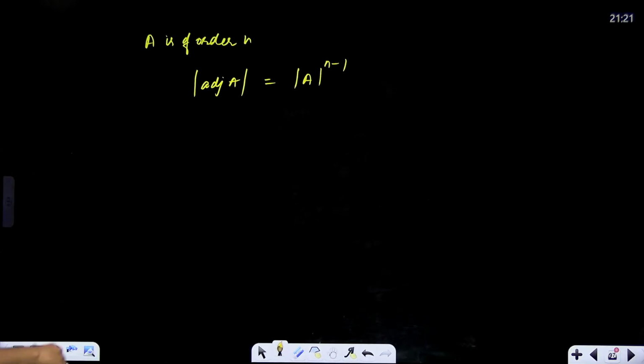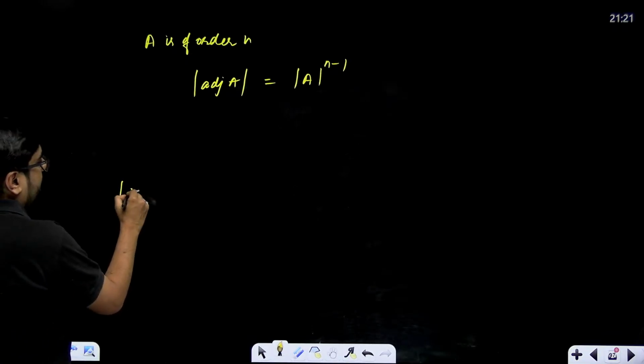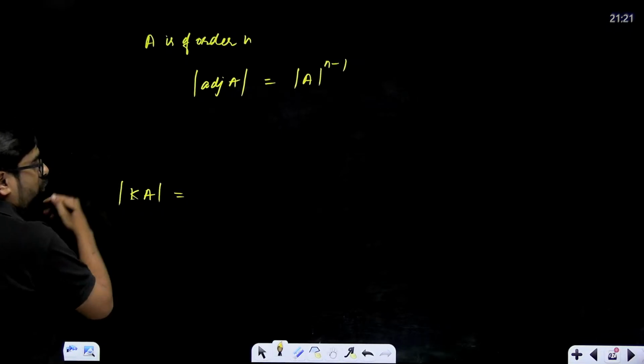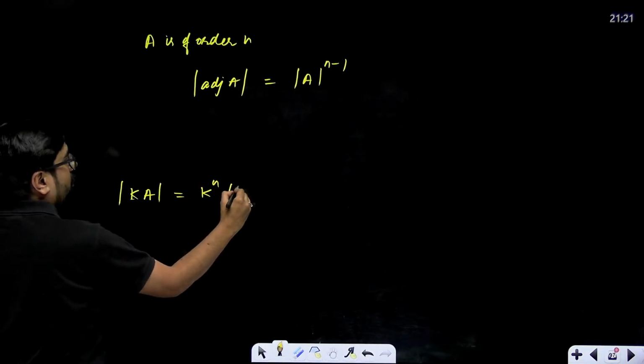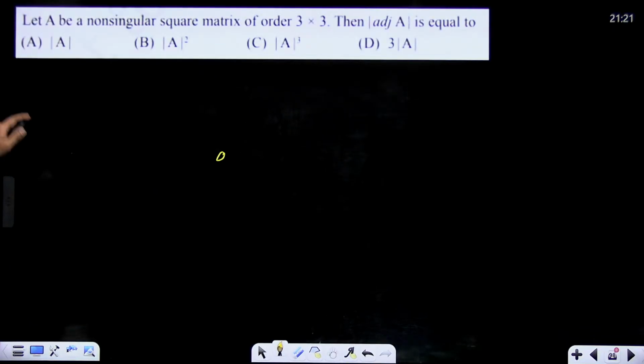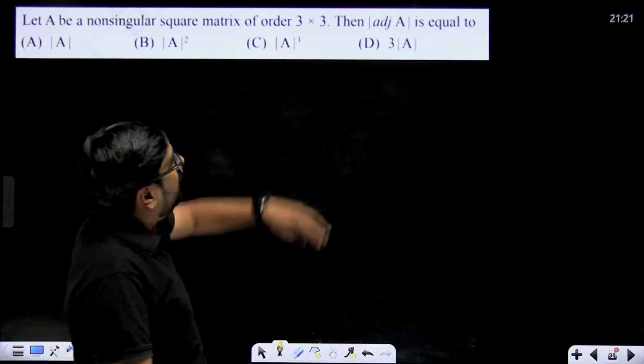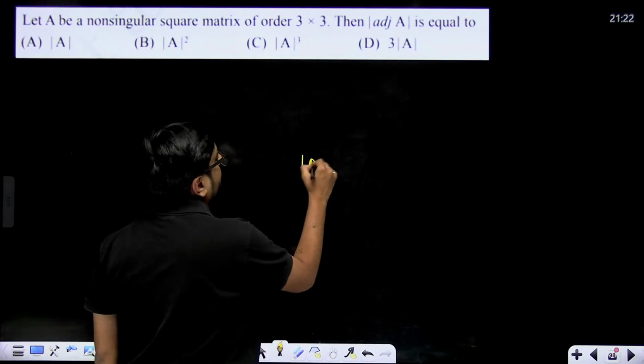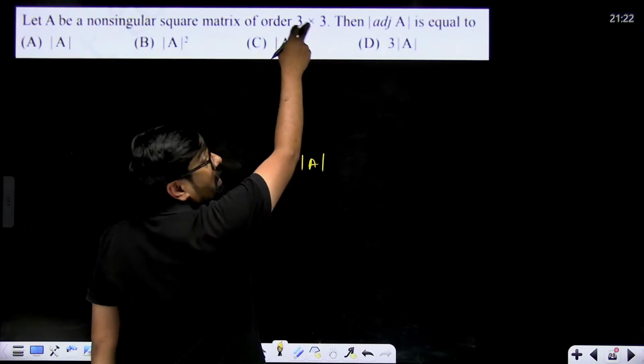And K times A, you know already, if I'm taking K out of the determinant, K to the power n will come out of the determinant. This I've already explained. These two things will be used in this question. A is a non-singular matrix, then determinant of adjoint of A will be determinant of A to the power n minus 1, where n is the order.